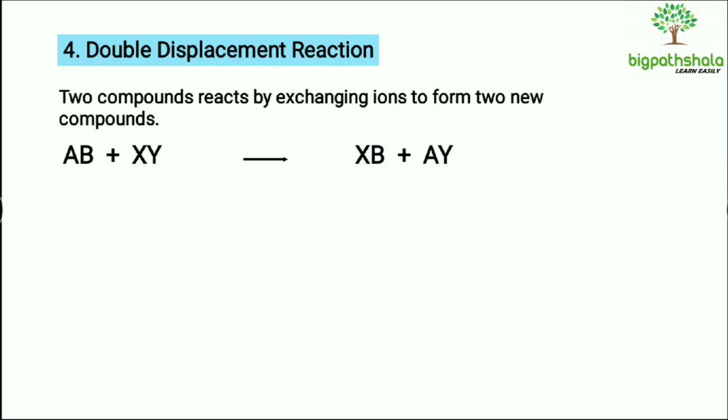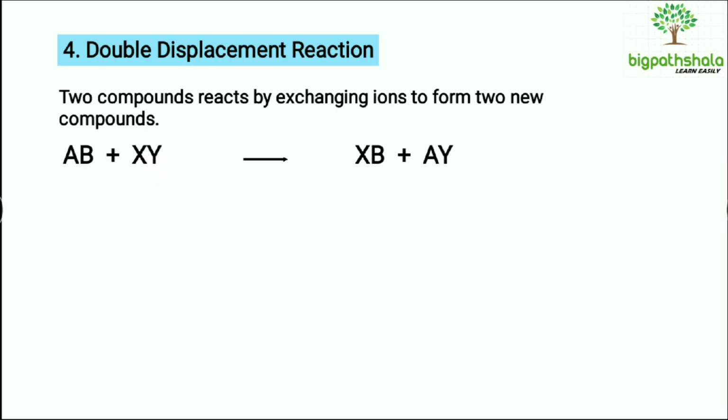What is happening here actually? In AB, A is the metal and B is the non-metal. A is positively charged whereas B is negatively charged. In the XY compound also, X is a metal which is positively charged whereas Y is the non-metal which is negatively charged, right.